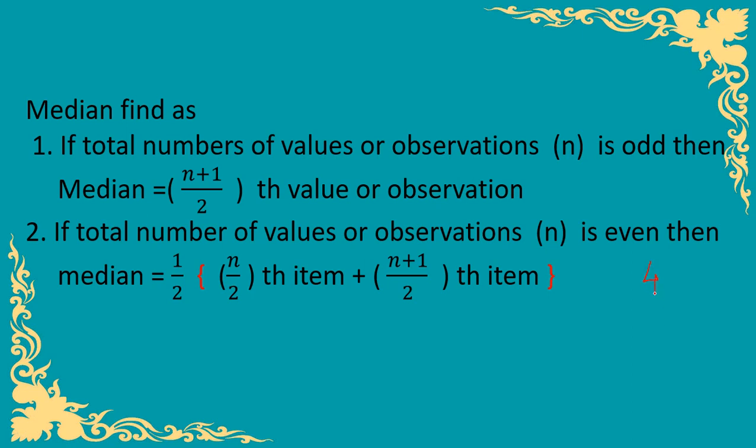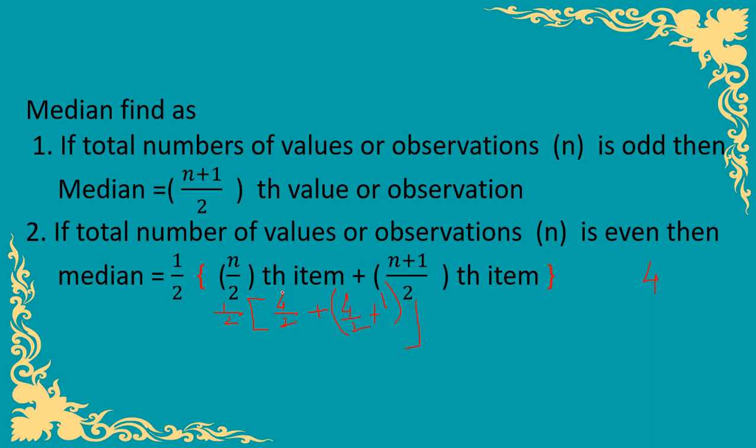So according to this formula, we calculate the average of the 4 upon 2th observation or term, plus the (4 plus 1) upon 2th term.